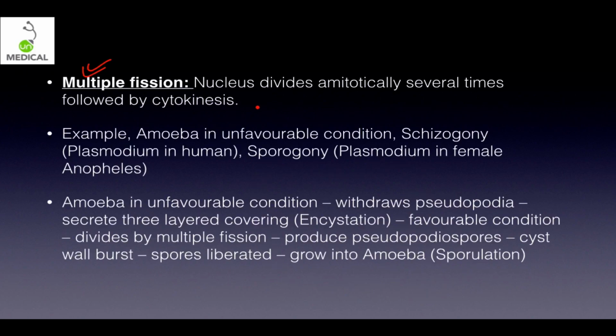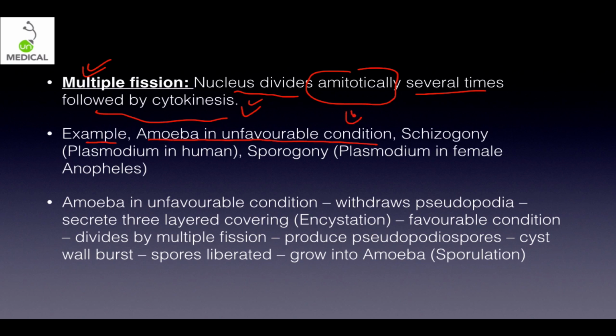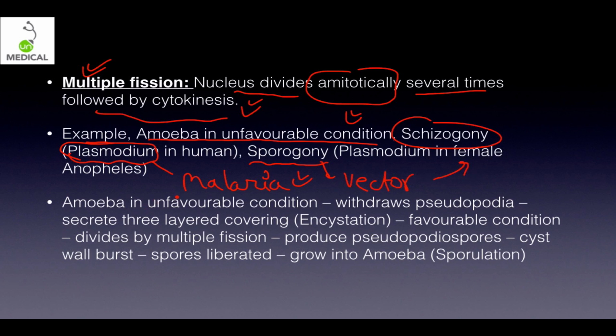In case of multiple fission, the nucleus divides amitotically several times. Amitotic division means what? The parent remains the same, followed by cytokinesis. Examples include amoeba, which in unfavorable condition undergoes multiple fission. Then schizogony happens in plasmodium, the agent which causes malaria. When it is in human blood, it undergoes schizogony. And sporogony is in the same plasmodium but in the vector, the female anopheles mosquito. Is that understood? So these are the types of multiple fission.